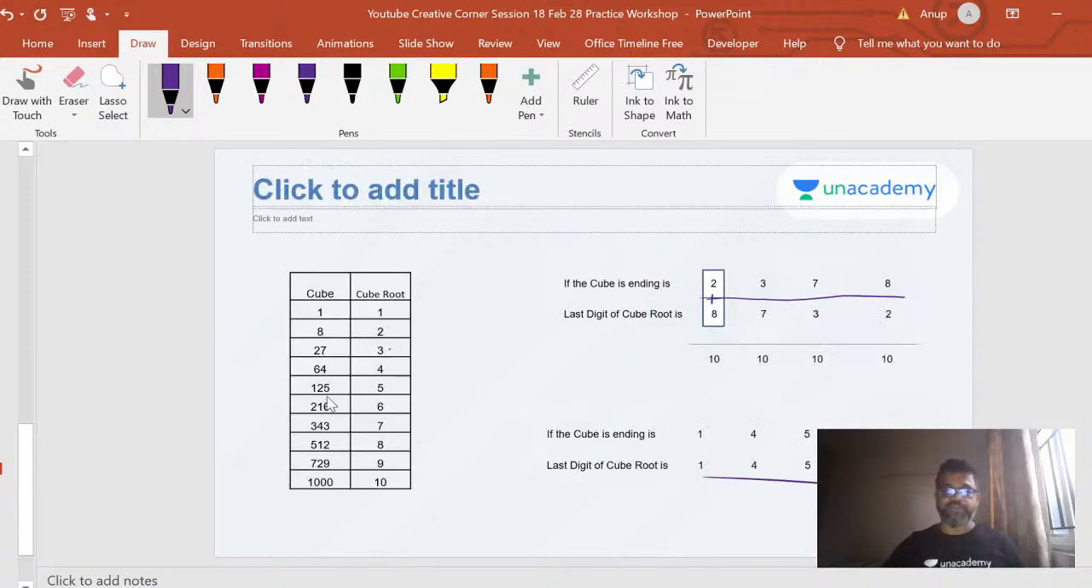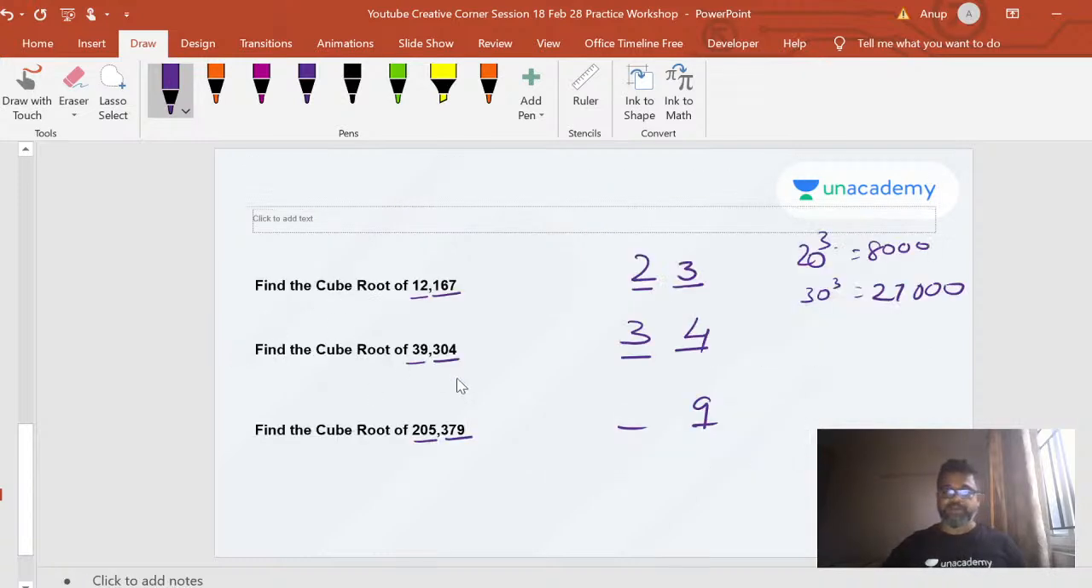205, where does 205 fall? Between 125 and 216. So this will be a 5. So you simply solved cube roots perfect.